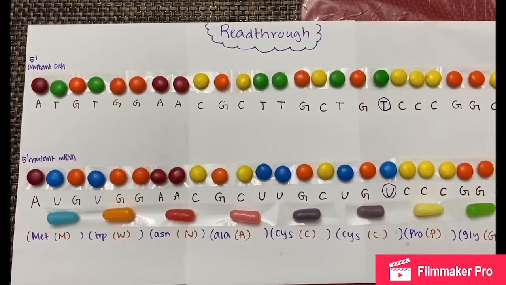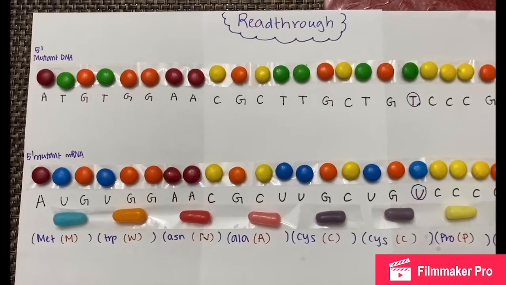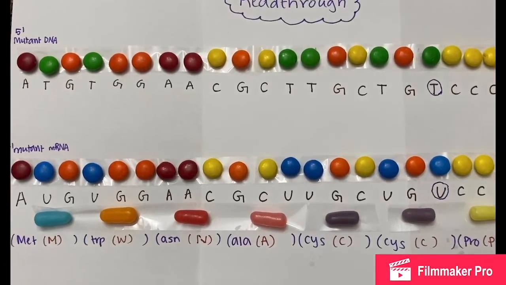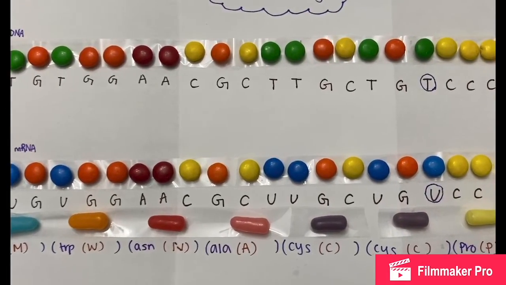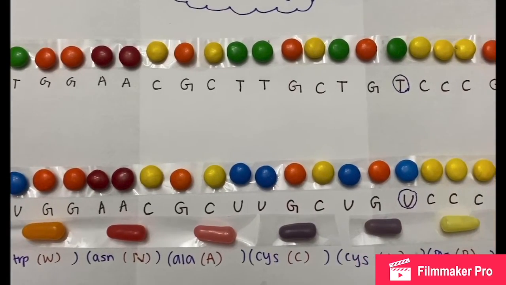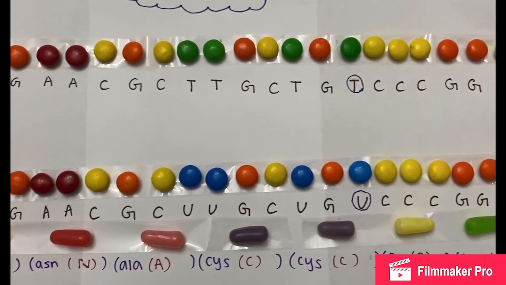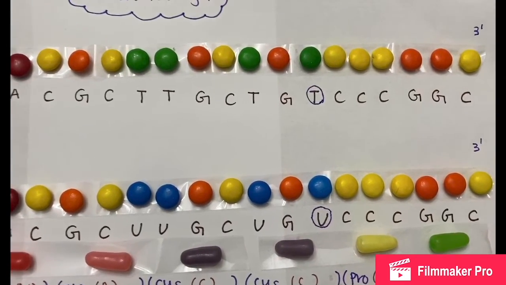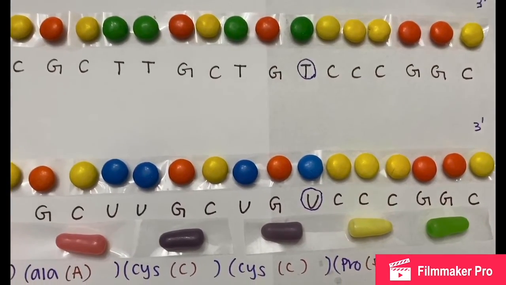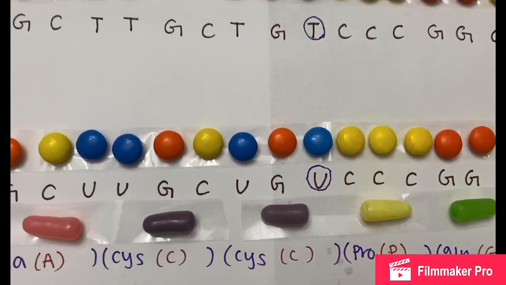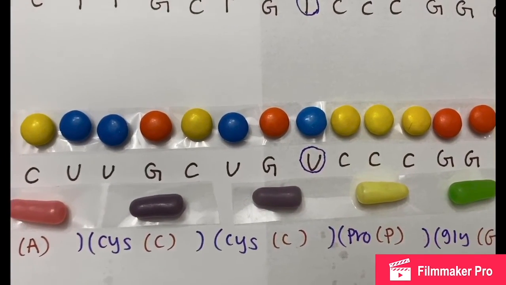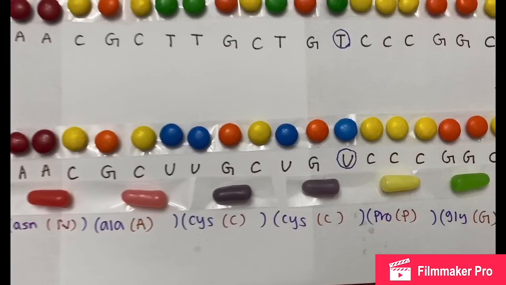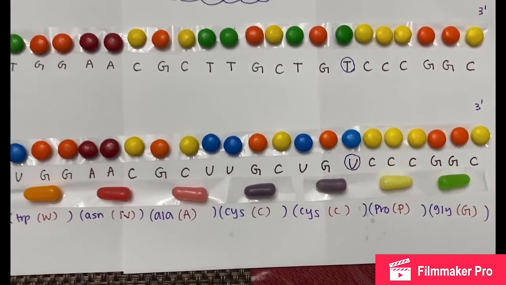In this last point mutation, the adenine gets replaced with thymine in the mutant DNA. After transcribing the mutant DNA sequence into mutant mRNA, the codon UGU that encoded for stop is changed to cysteine. This type of effect is known as readthrough because the stop codon is changed to a codon in the mutant mRNA that codes for an amino acid, resulting in a larger protein. And this type of base substitution is a transversion because a purine is replaced with a pyrimidine.